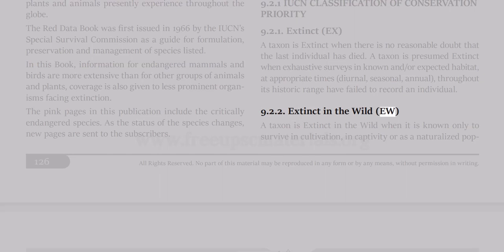9.2.2 Extinct in the wild, EW. A taxon is extinct in the wild when it is known only to survive in cultivation, in captivity, or as a naturalized